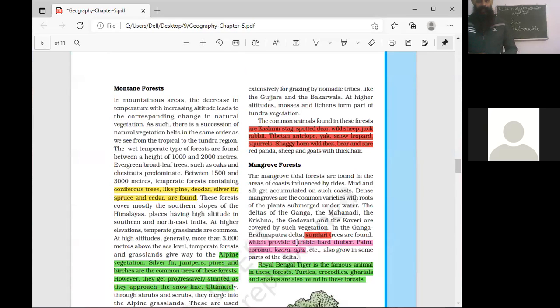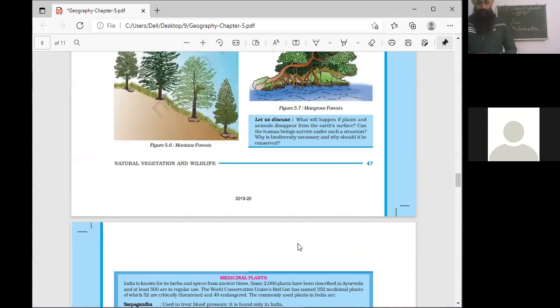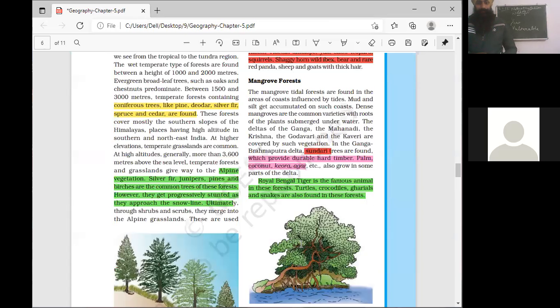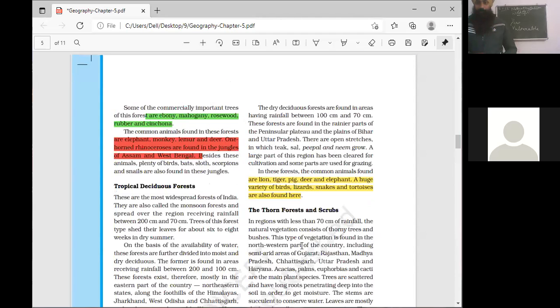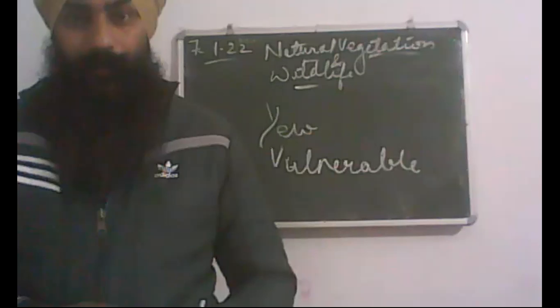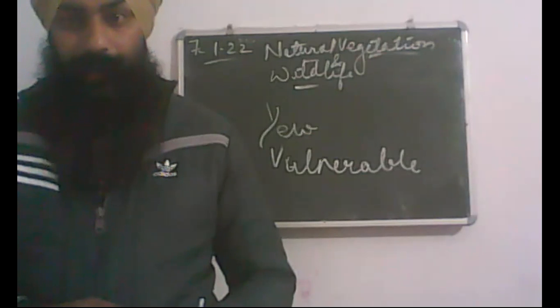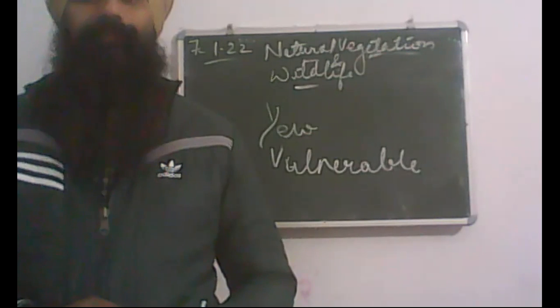Now the fifth category is thorny shrubs. Till there, any questions? Next are the thorny shrubs. Is anybody having any question? They can ask.